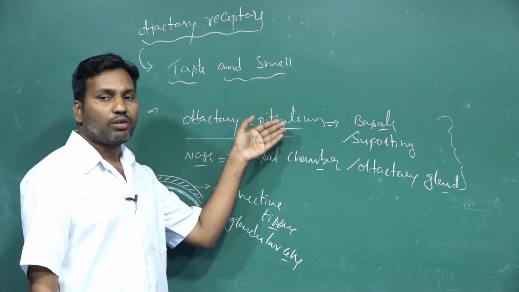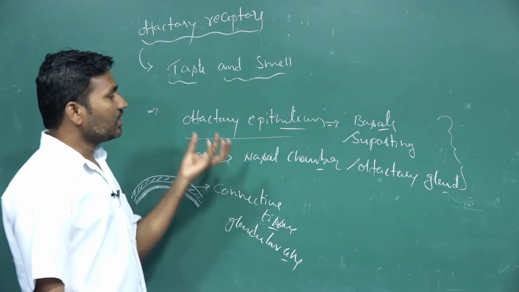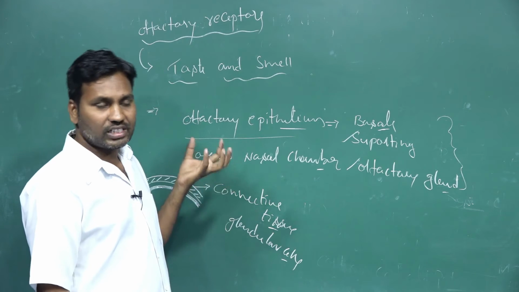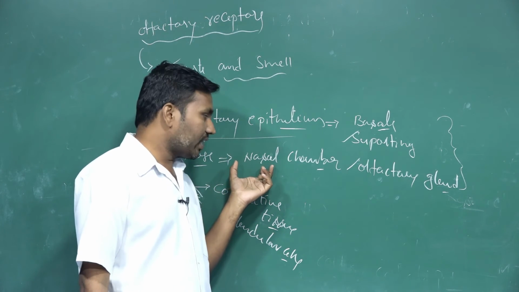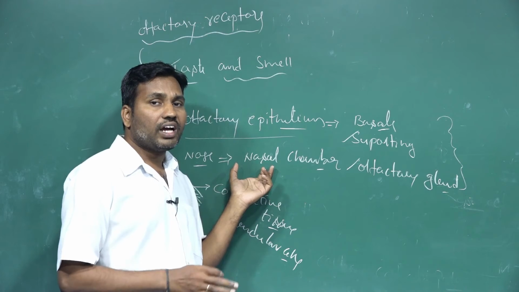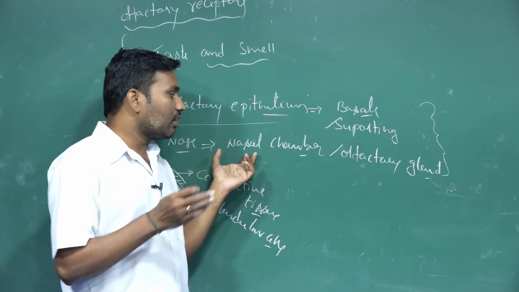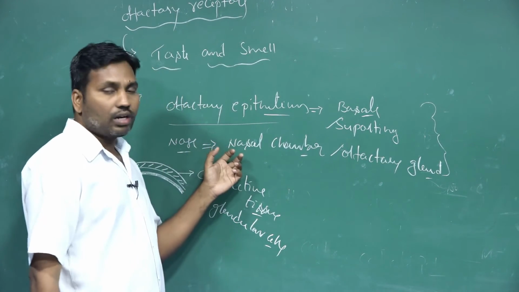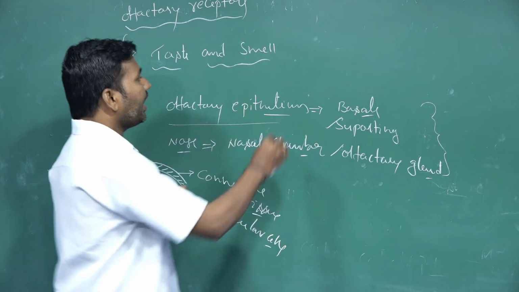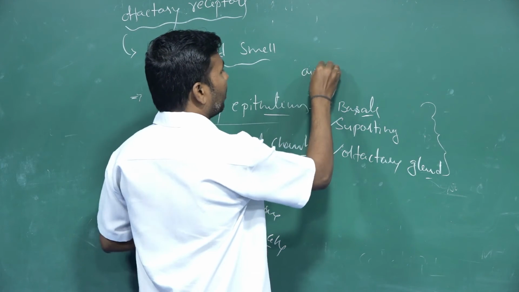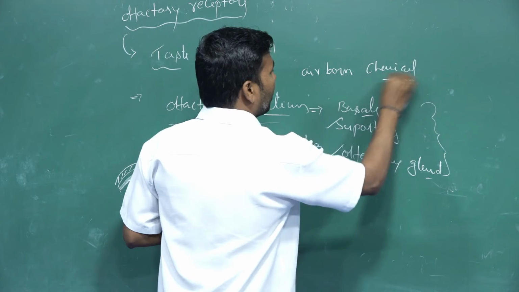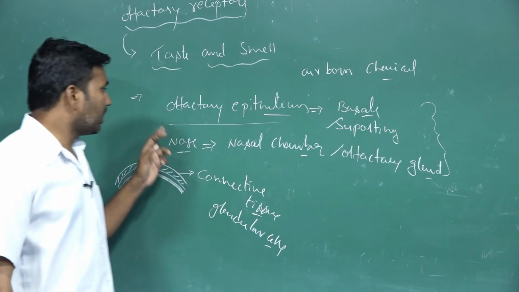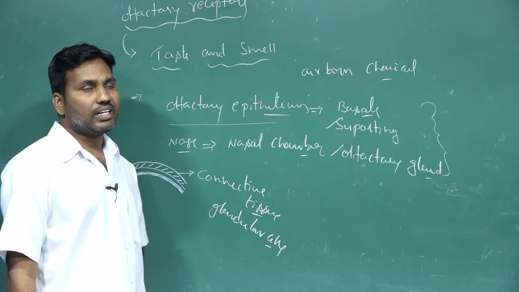Airborne chemicals are going to be recognized. That means the smelling process we are discussing: the smell, the nose, the major function of the nasal chamber. The olfactory epithelium is where the different smells are recognized by the nasal chamber. How? Airborne chemicals are recognized by these olfactory epithelial receptors here.